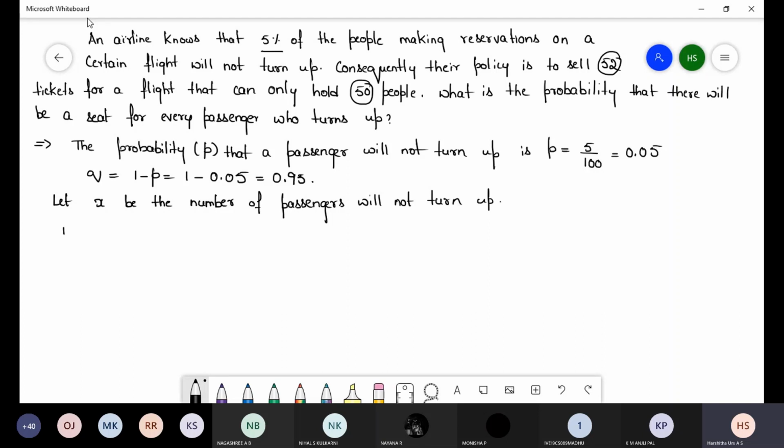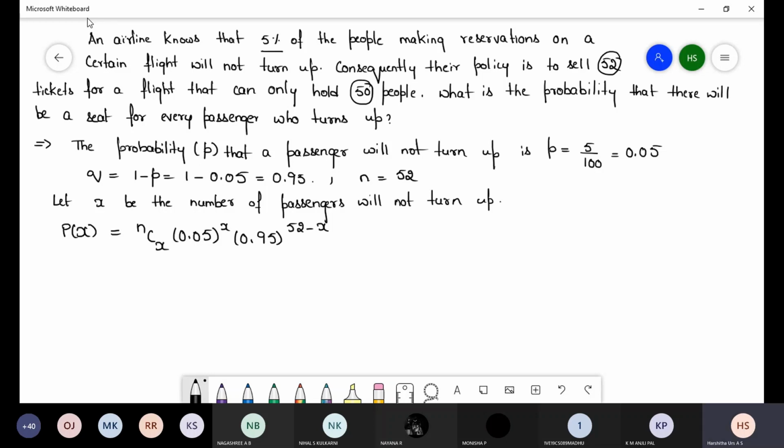So here let us write the probability function. P(x) is equal to nCx p^x q^(n-x). What is our n value? 52 tickets, so n should be 52. So P(x) = 52Cx (0.05)^x (0.95)^(52-x).